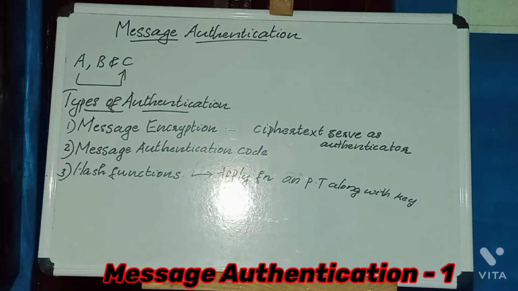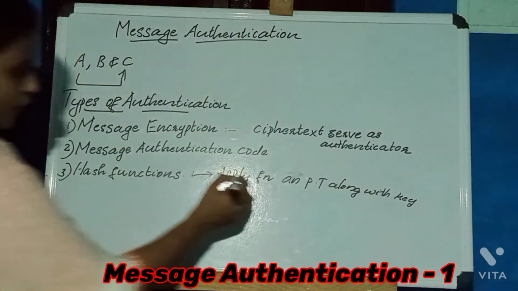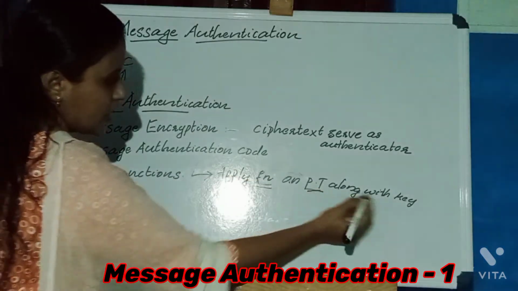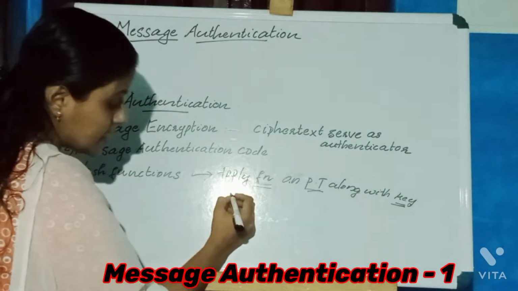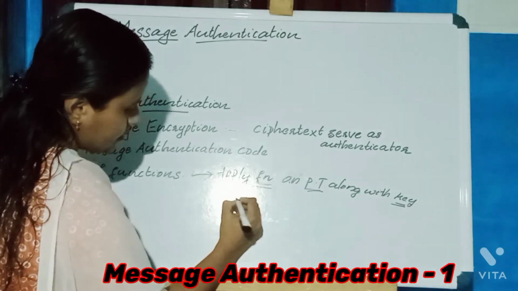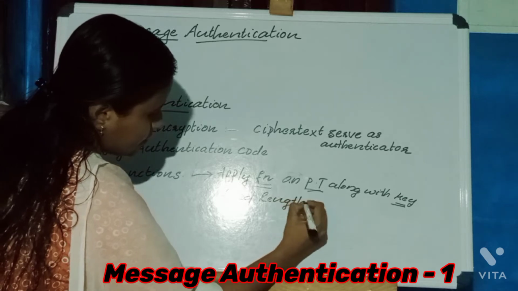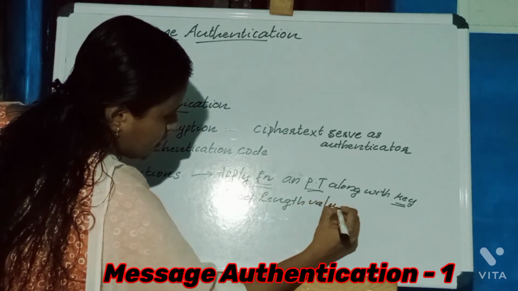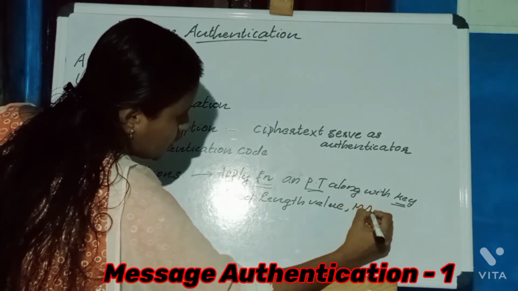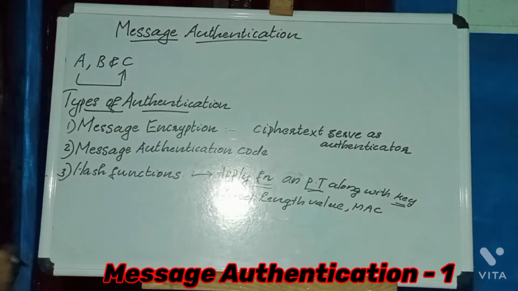We are applying some function on the plain text along with the key that produces a fixed length value, that is the message authentication code. It acts as the authenticator.